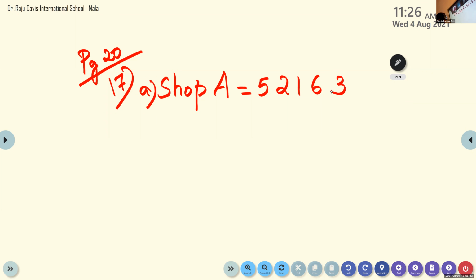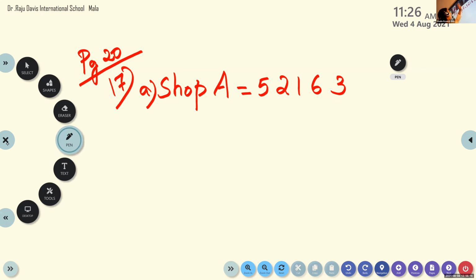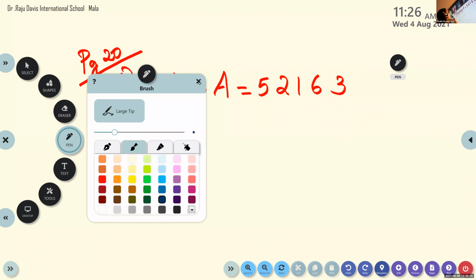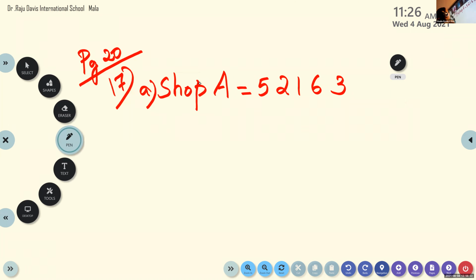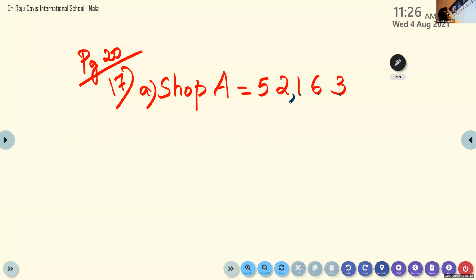Vedika, can you tell me where I have to place the comma? After three numbers from the right side, that is after three digits from the right. So we can place the comma after 2.